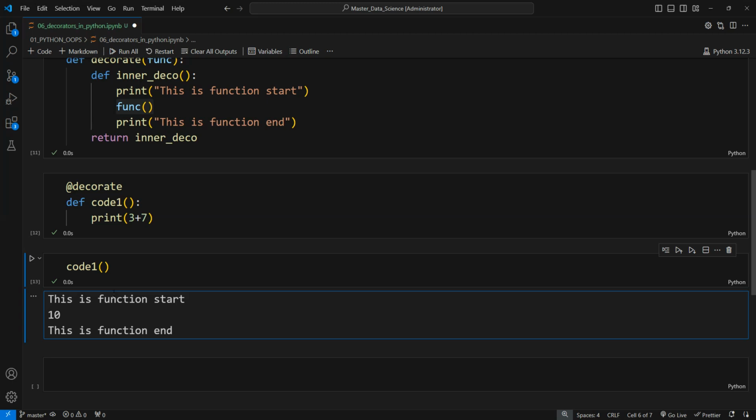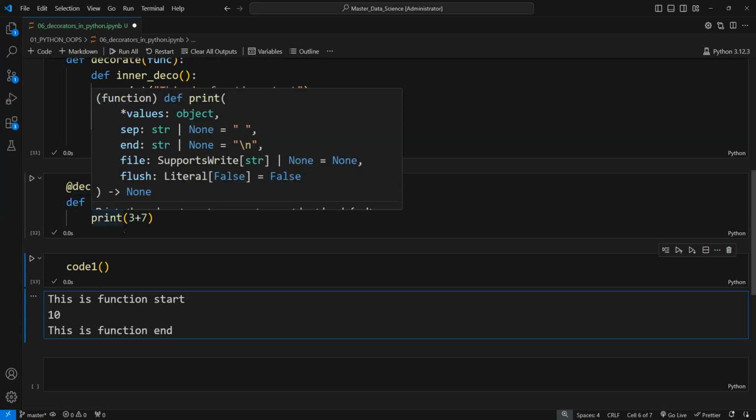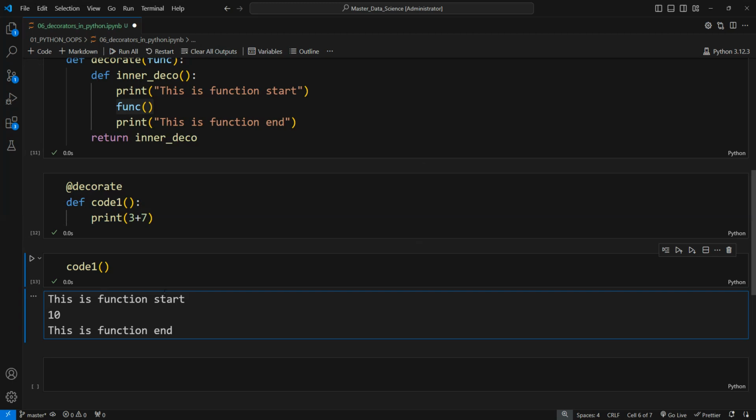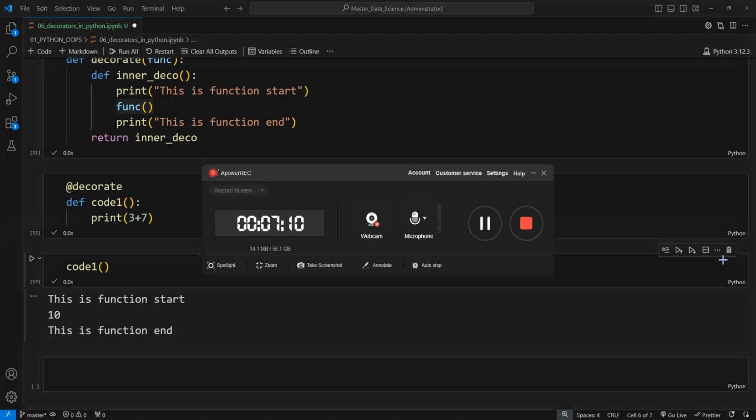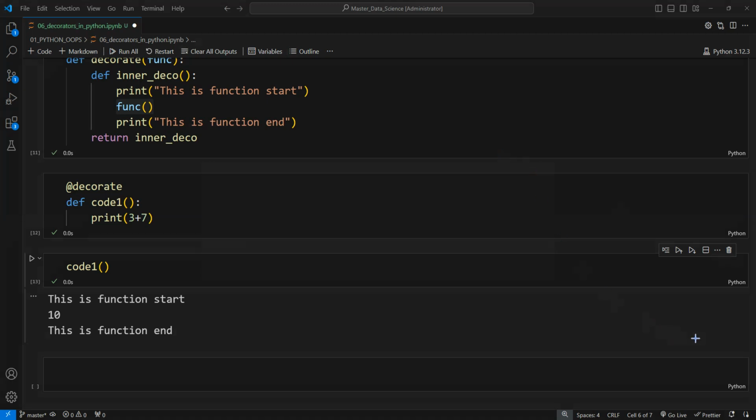Now whenever we need these lines, we don't have to write all those manually. We just have to use this decorate function on our function, and then it will get decorated using the decorative properties of Python. So here we are not doing anything special, we are just going to use our decorator function. So basically what we are doing here, let me just use the pointer, we are passing our function, this function here.